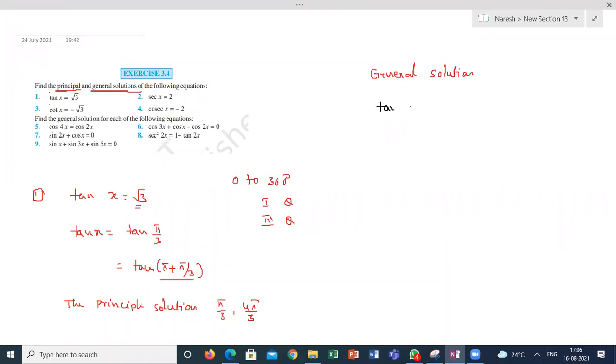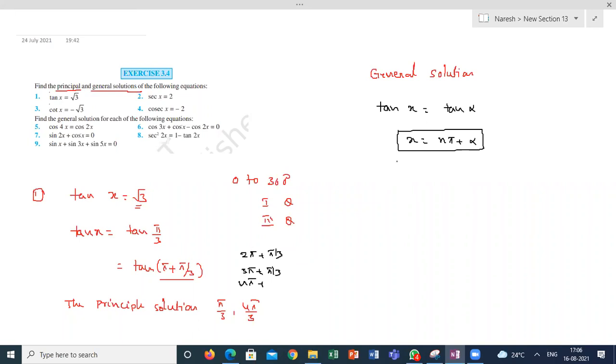We know tan x is equal to tan alpha. So x is equal to, what is the solution? n pi plus alpha. Am I right or wrong? Correct or not? Is it n pi plus alpha? Yes, sir, like this only. Again, you will get 2 pi plus pi by 3, 3 pi plus pi by 3, 4 pi plus pi by 3, like this.